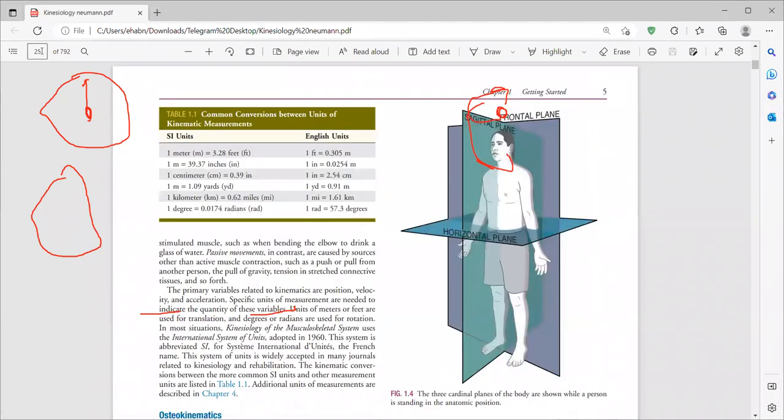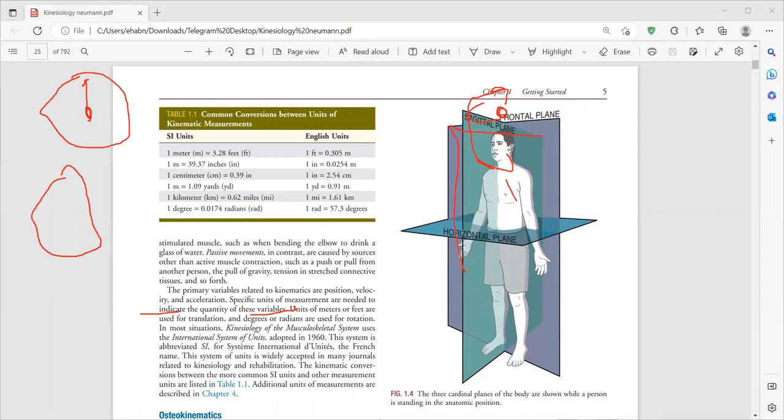The second part we will talk about is planes. We have three cardinal planes. Imagine a line that bisects the body into parts. This line passes forward and bisects the body into two parts, a right part and a left part.